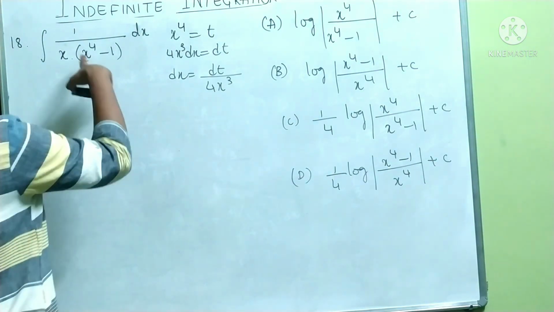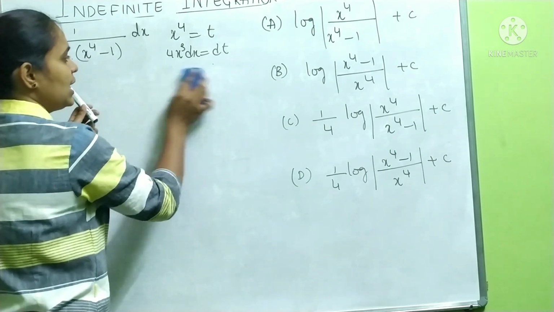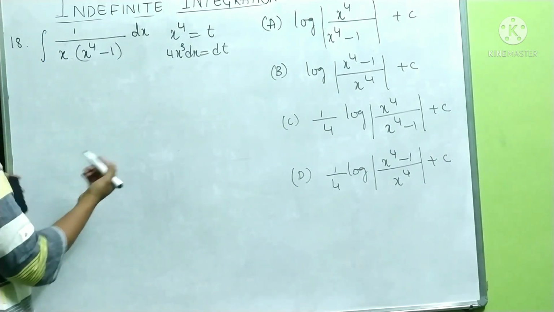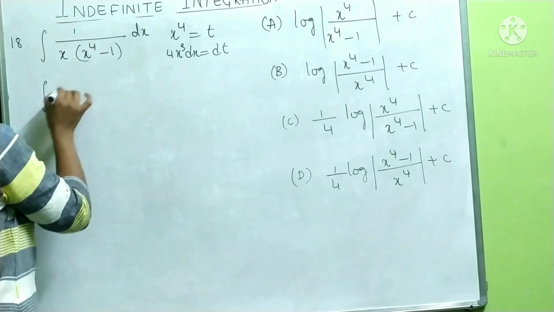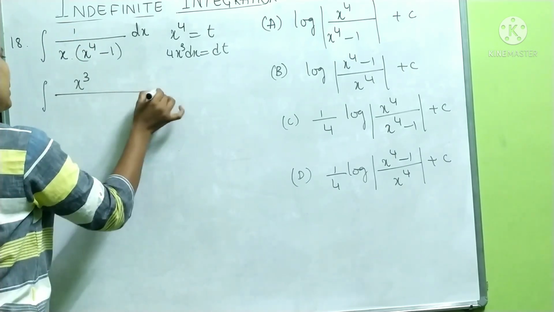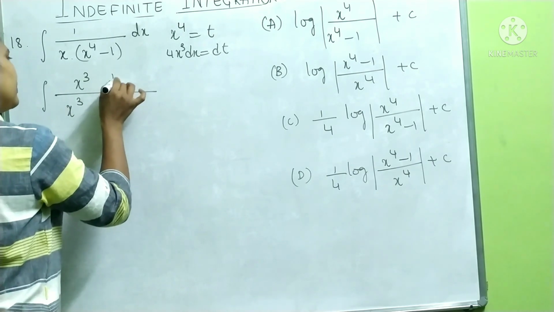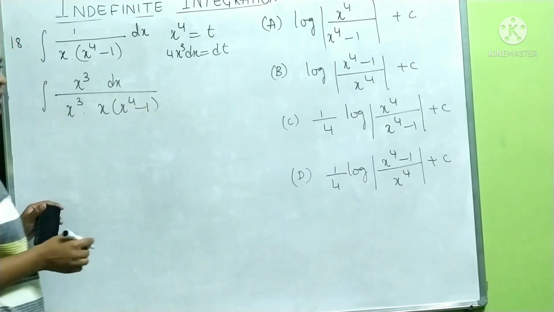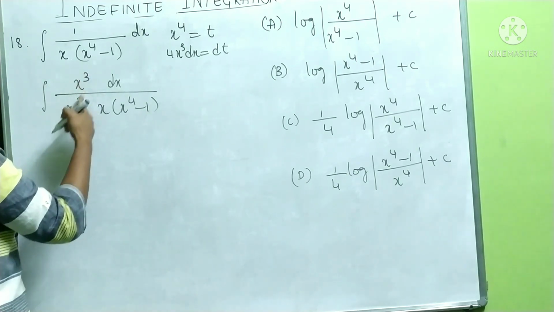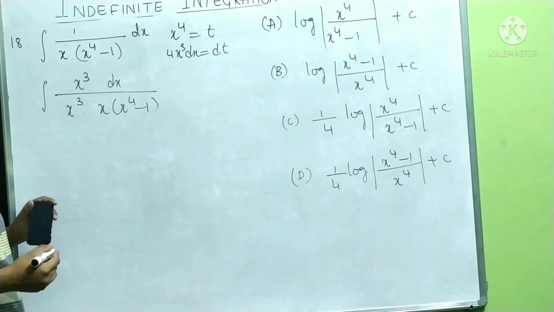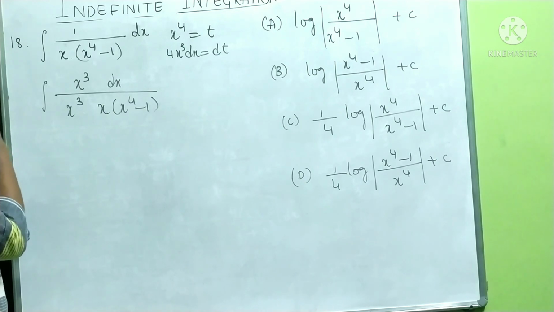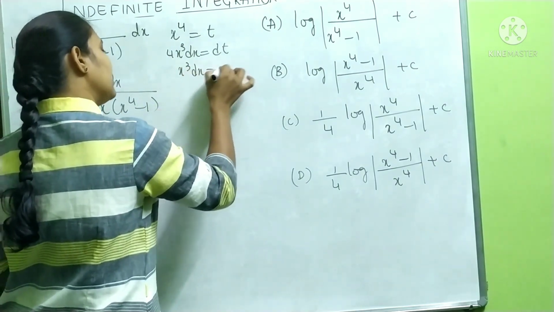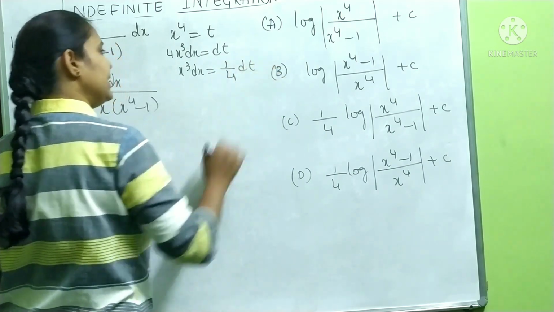So what I will do, here we want x cube, no? I will create x cube. How to create x cube? Like this: x cube by x cube into x power 4 minus 1. Is there any problem? See, x cube cancels. The original problem is the same problem only. Now we don't have any problem. Here what happens? x cube dx is equal to 1 by 4 dt.